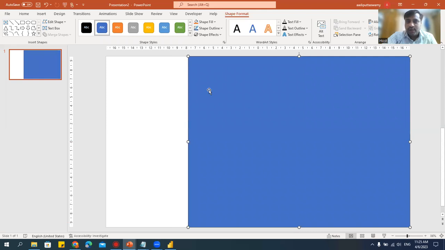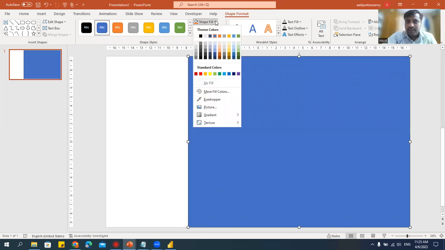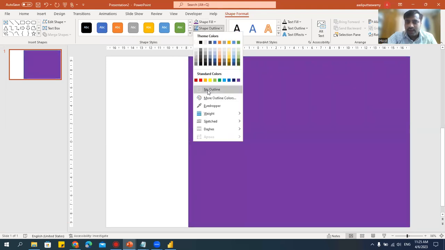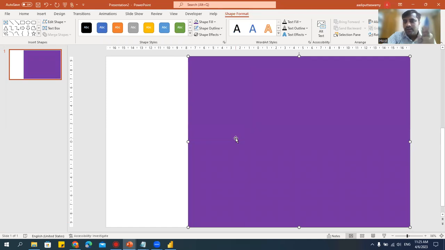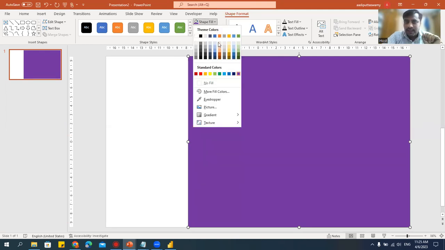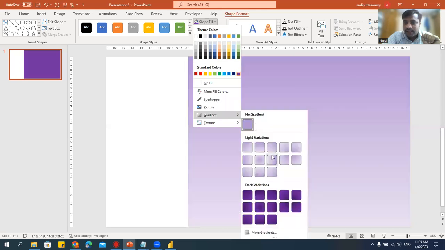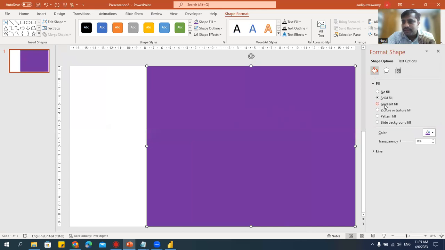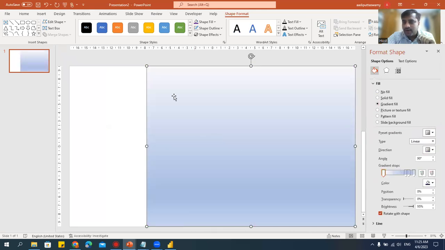I'll go to Shape Fill. I will fill some color, whichever is good. Say I want something this color, and I'll remove the outline. I don't want the outline, but I want this to be a gradient. What is a gradient? Gradient means mixing two colors or more than two colors. I'll click on this gradient. Here I have more gradients so that I can mix more than two colors. See, I got some color like this.